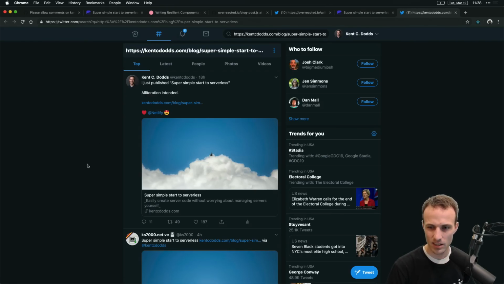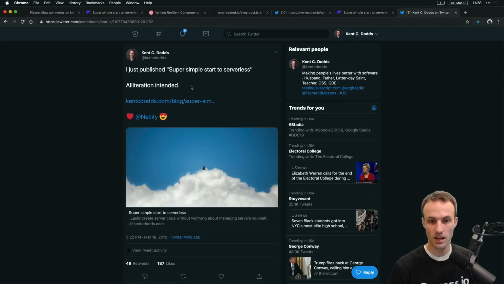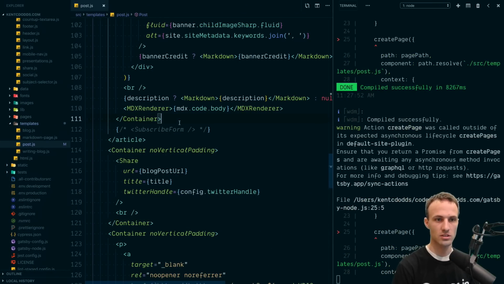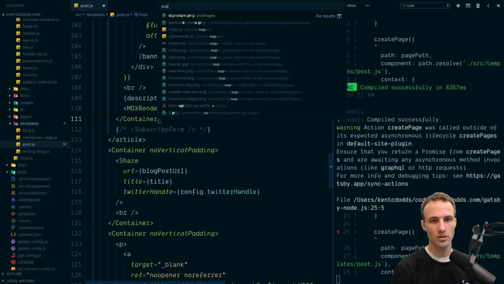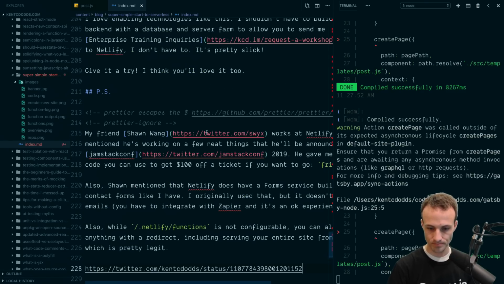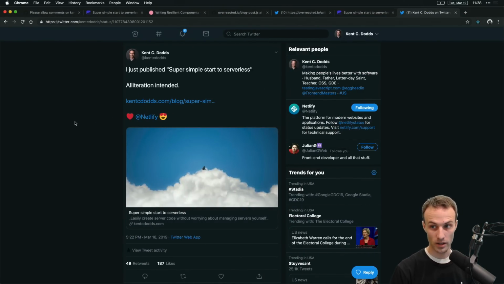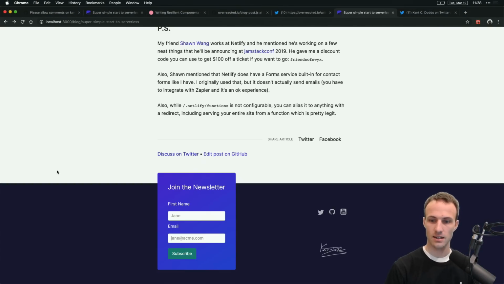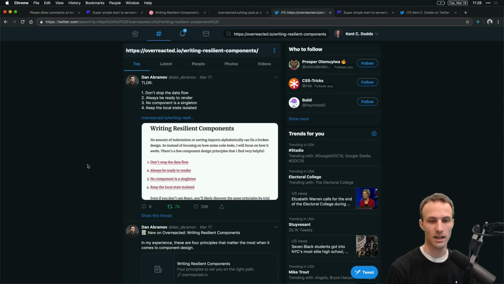Now the next thing that I want to do, and maybe I do have a little bit of time to try this, is normally I'm going to have a tweet for the post, and I kind of would like to have it in the post. So if I do super simple serverless, I'd put it right here. That's where I want it to appear in the post. I don't want to put it at the bottom of every single post like that. I kind of want it to be more like metadata about the post.